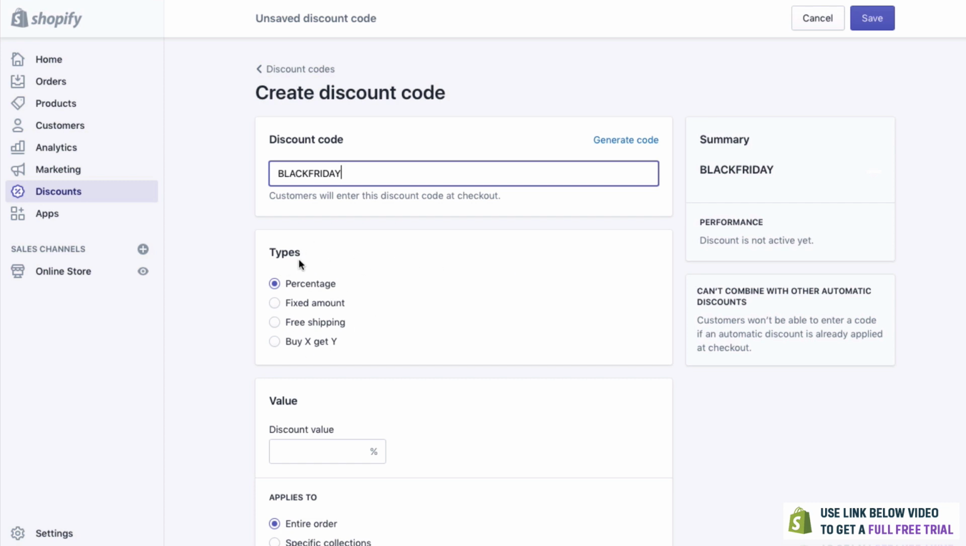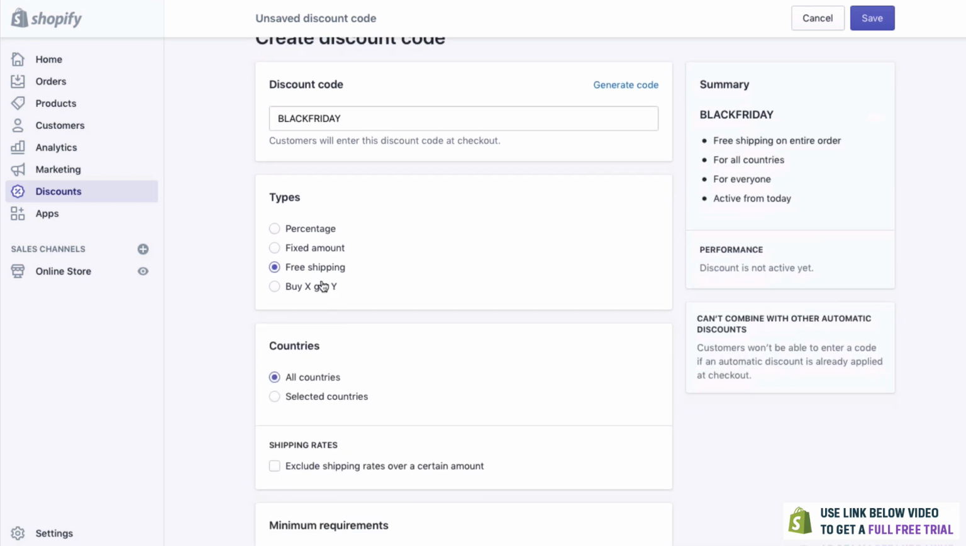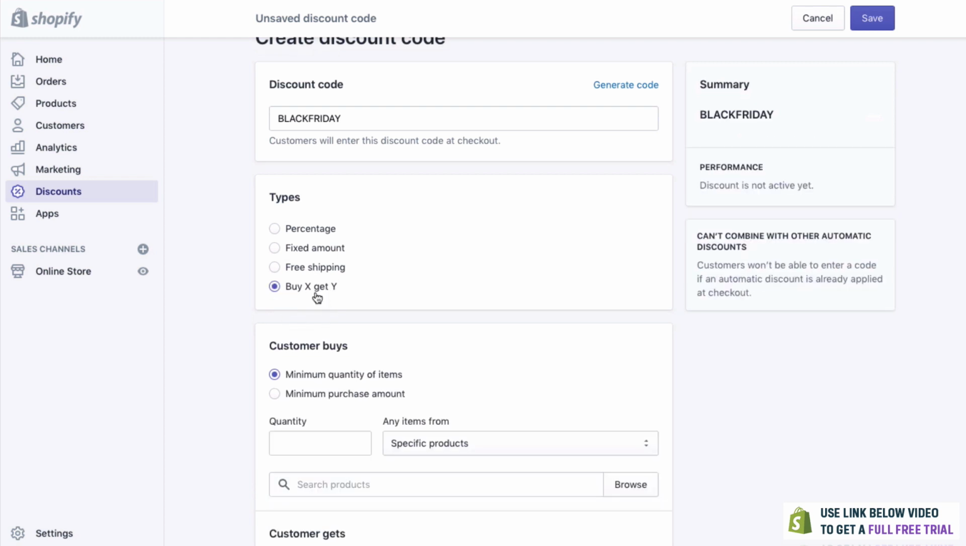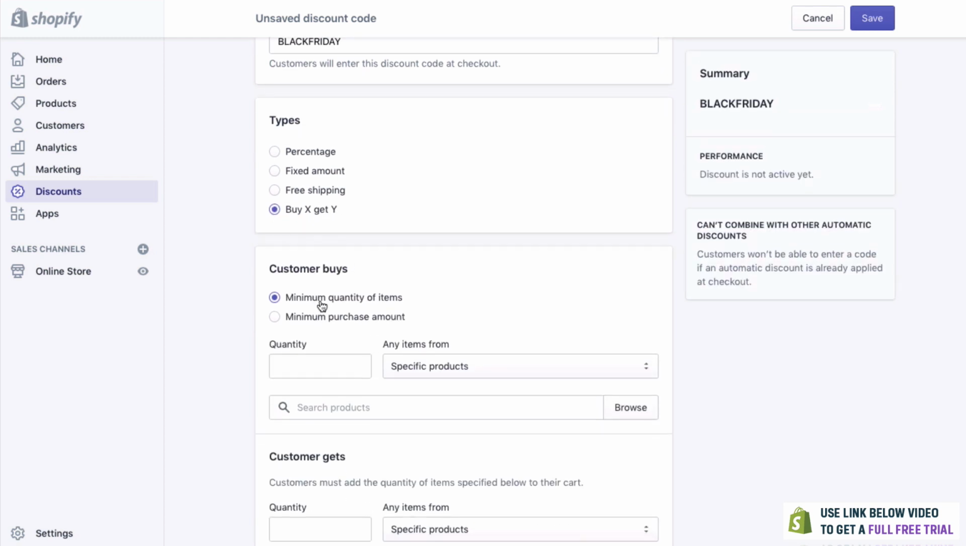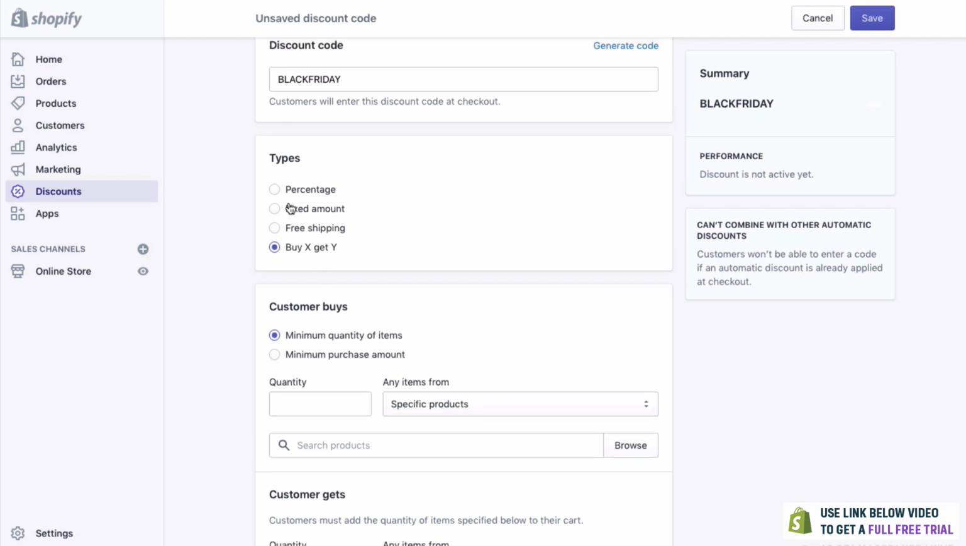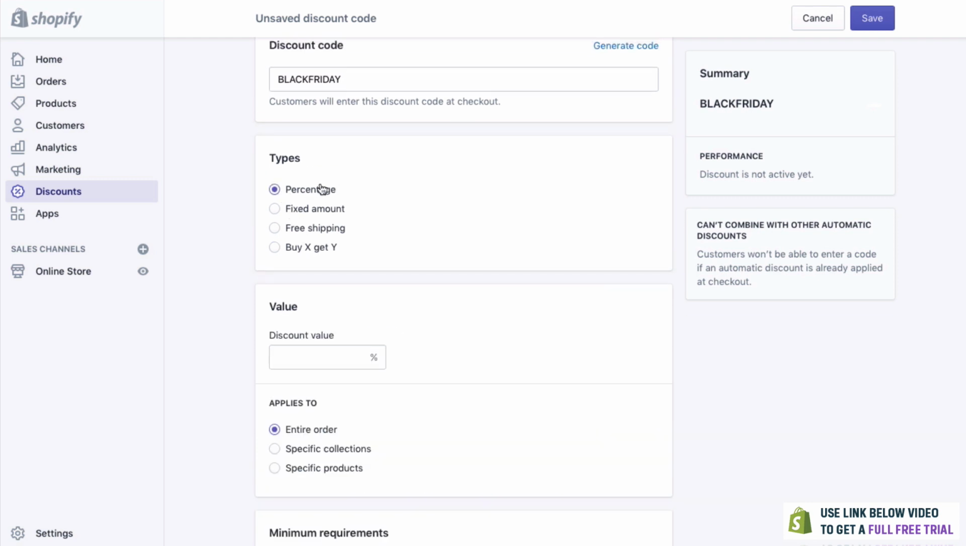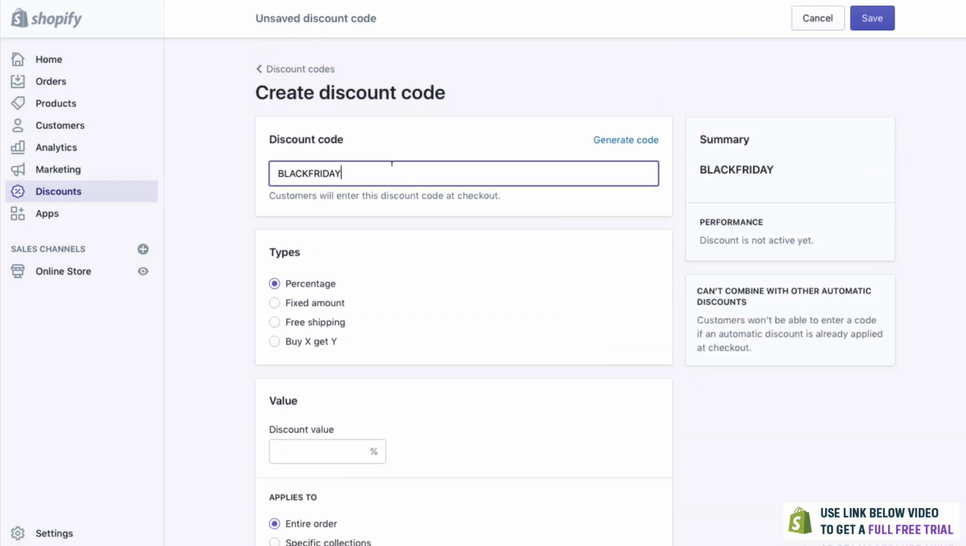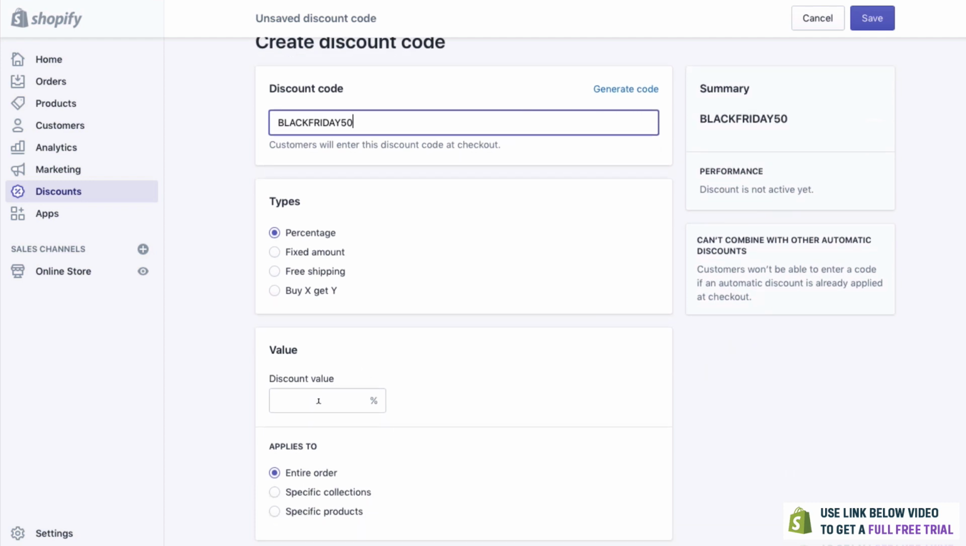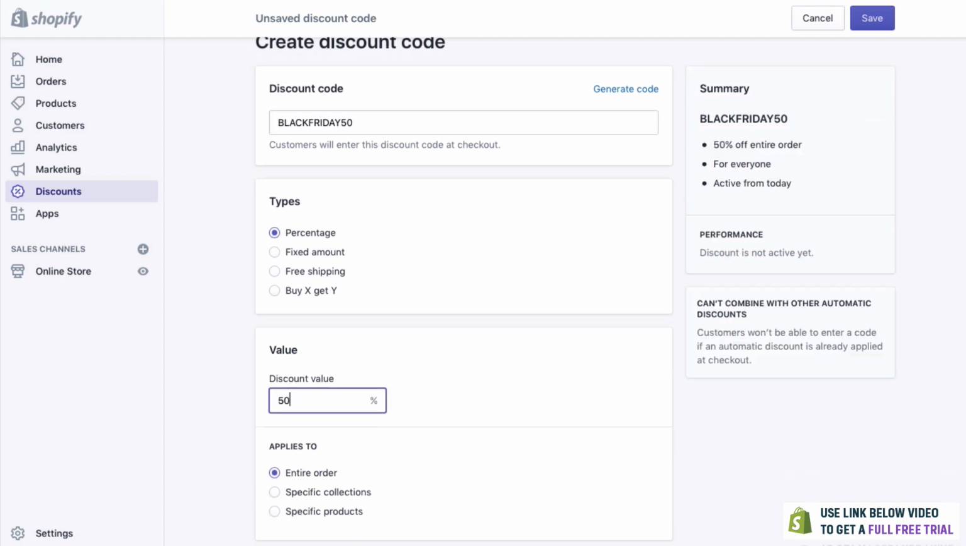We can have a few different types. So we can have a percentage off, so 30% off if they type this in. Fixed amount, so it might be $3 off. Free shipping, if they add this one, or buy X and get Y. So for example, if they buy something, they can get a free product. But for today, let's do percentage. So it's Black Friday. We'll call this Black Friday 50. So when they type this in, they get 50% off all of their orders.